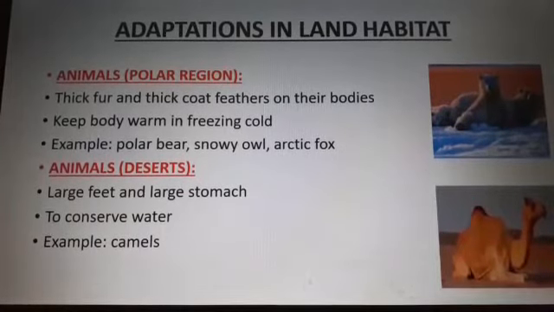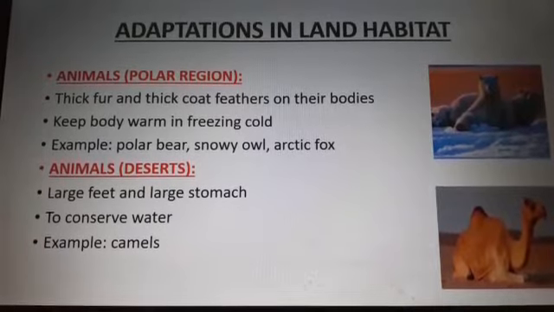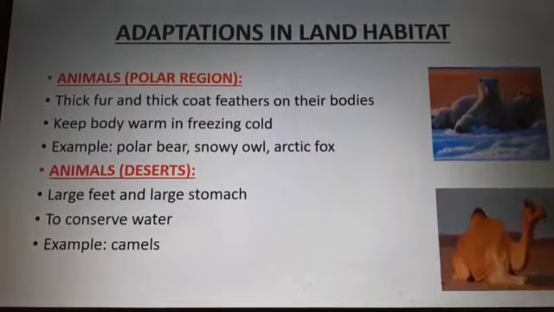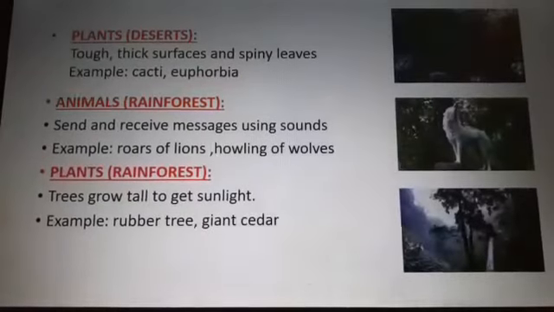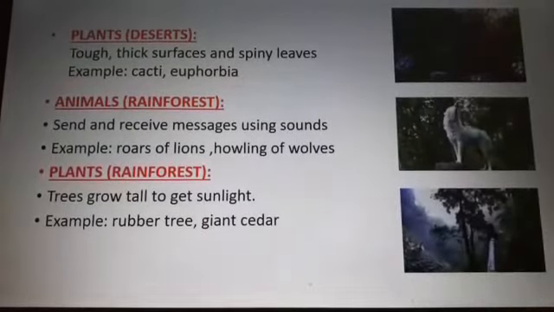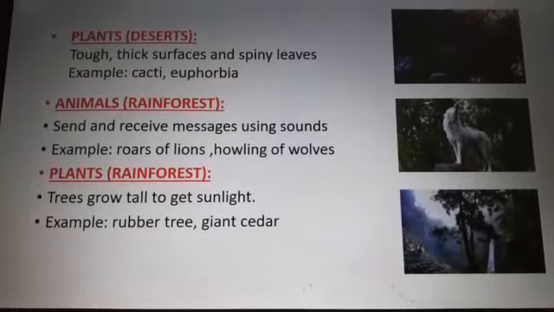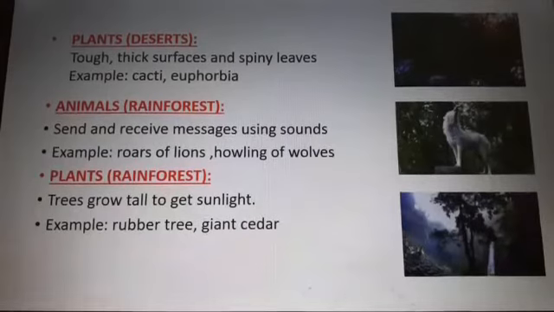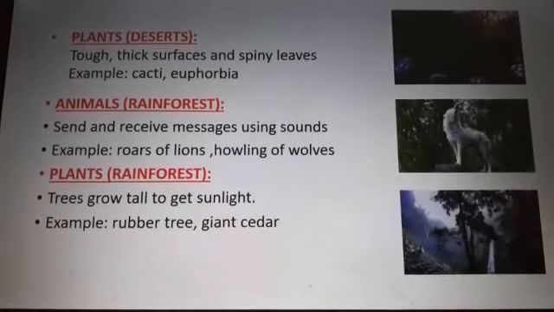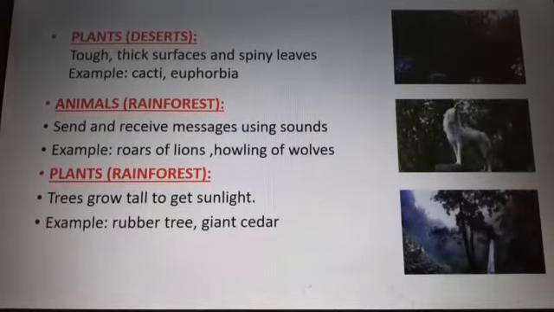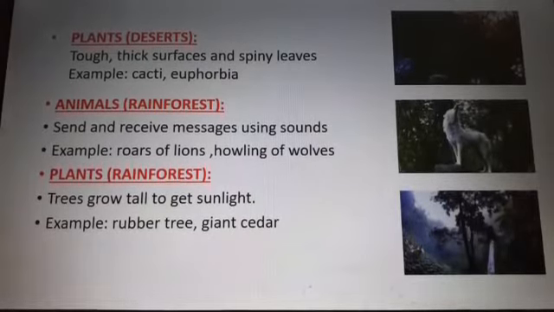Similarly, the animals in the desert region have large feet and a large stomach which help them to conserve water. The best example is the camel. Plants in the deserts have thick, tough outer surfaces and spiny leaves which help them to prevent the excess loss of water through evaporation. The examples are cacti and euphorbia.